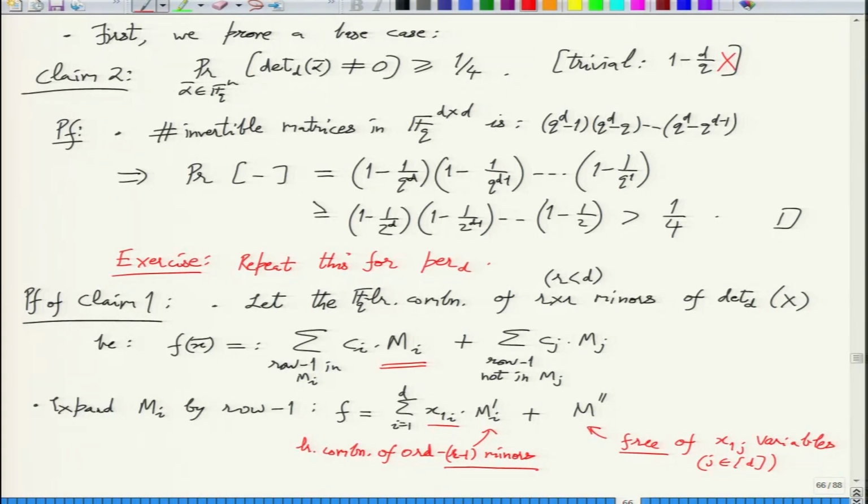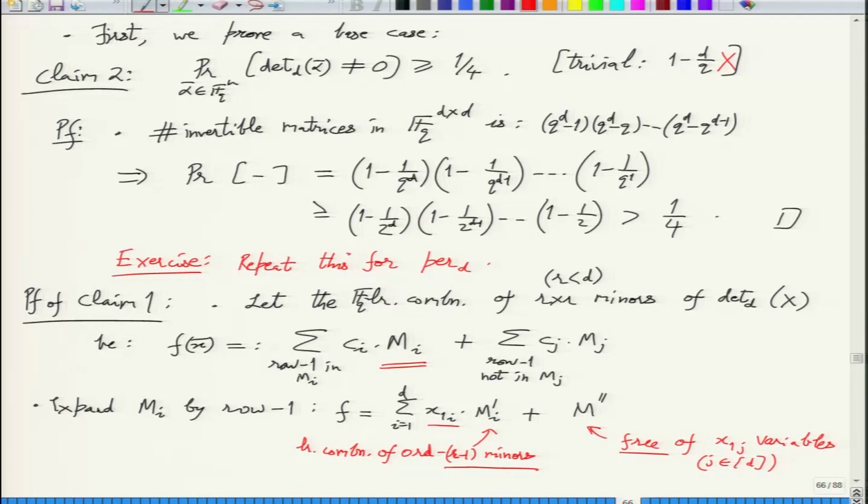So what can you do with this? This is the nature of your f. And so you want to show that when you evaluate f at a random point, it will not vanish with probability 1/4, right? So how do you get that? We want to use the fact that M prime prime is somehow disjoint from this first part.